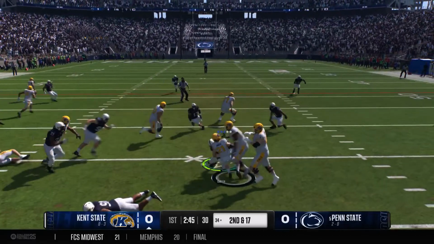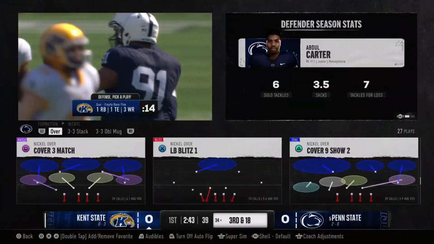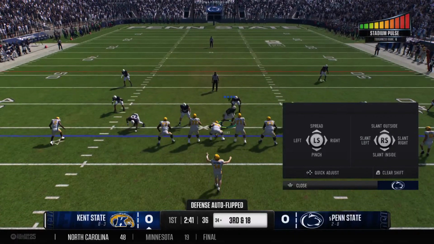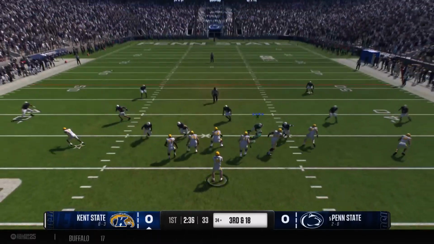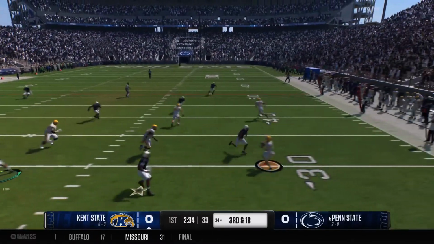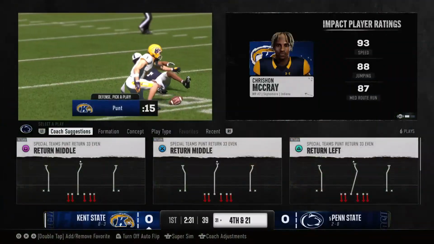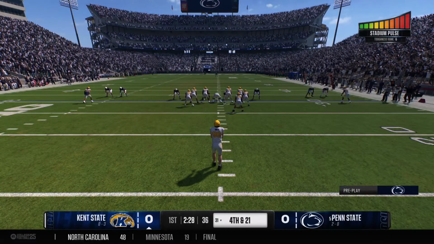From the gun, they'll give it on the inside. They bring him down, and he's going to lose a yard on that one. Just nothing doing on that last run. They knew coming into this one they were going to be challenged, right? This is one of the best defenses in all of college football. For them to have any shot, they're going to have to do a lot better running the football. He ended up going backwards on the play, and they will not convert that 3rd down.